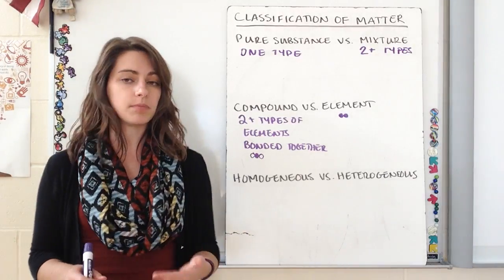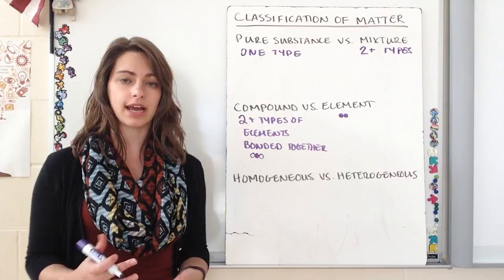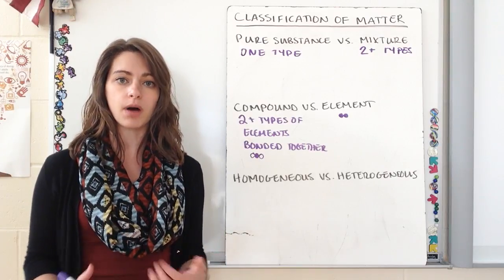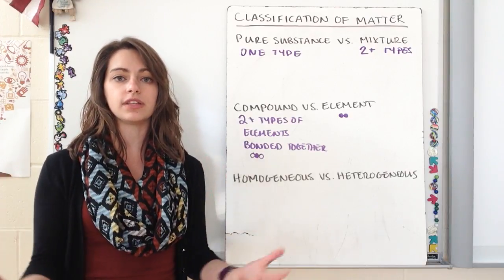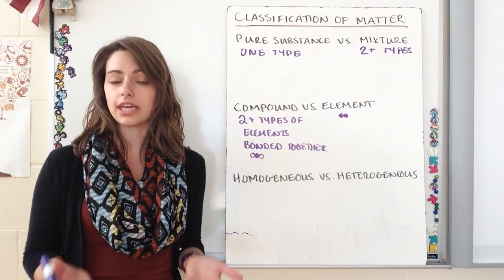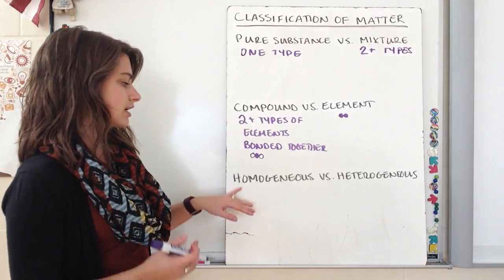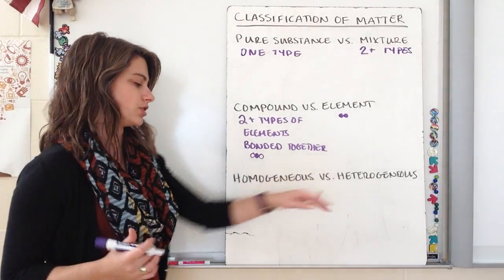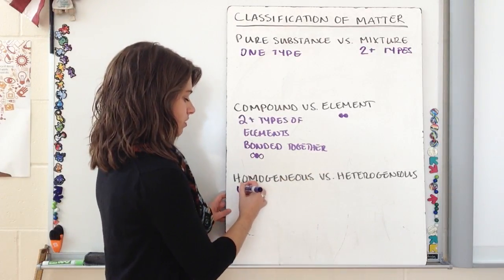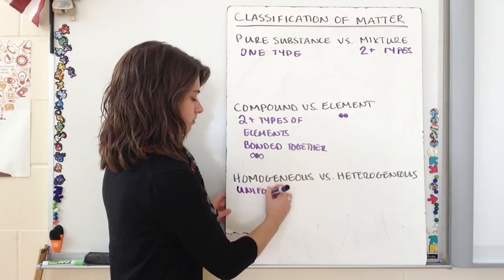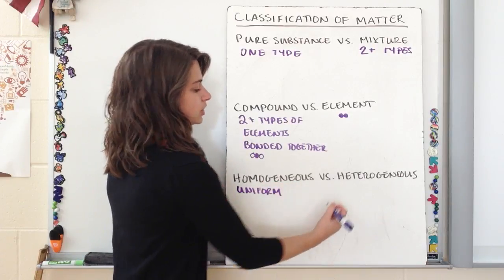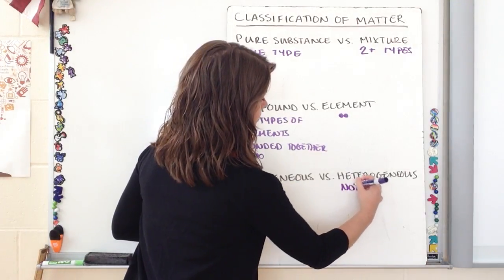Milk is a good example of a homogeneous mixture because milk is actually made up of several different components, but it's so evenly mixed that we can't tell that it's made up of different components. To us, it just looks like one thing. So that's our example of homogeneous versus heterogeneous. So homogeneous is uniform, and heterogeneous is not uniform.